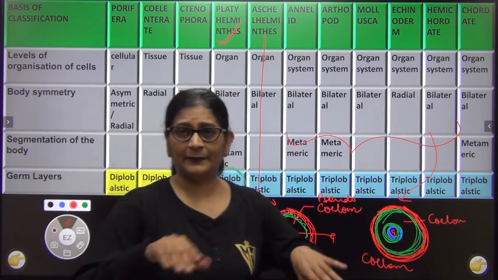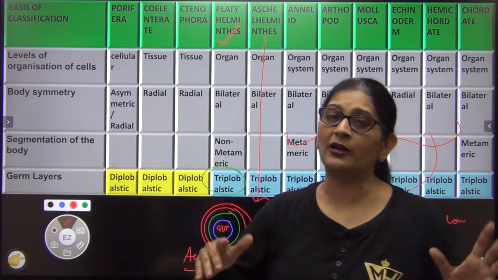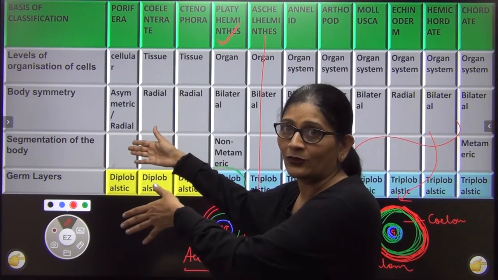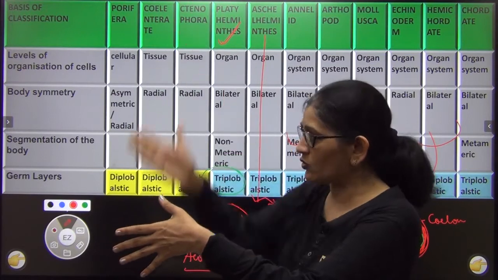Now let me explain you with another example. Say I was talking about this room. In my room there is a ectoderm. फिर जो बीच वाला दीवार है मैंने उसको आधा कर दिया.